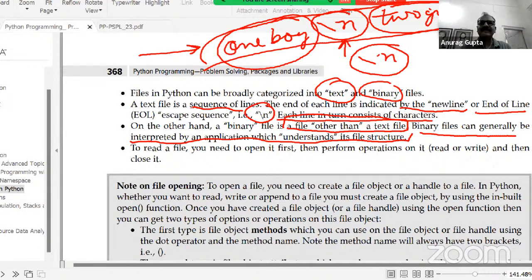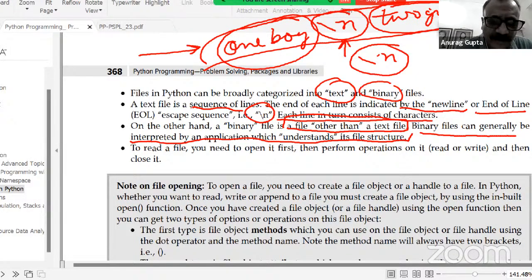For example, if it is a JPG file, you will need to understand what each character stands for. It could be a PDF file, then something else. It could be a picture. It could be whatever. There are hundreds and hundreds of types of files. The data will be read in the binary format, and it is up to the particular program to interpret the data in whatever way it wants.